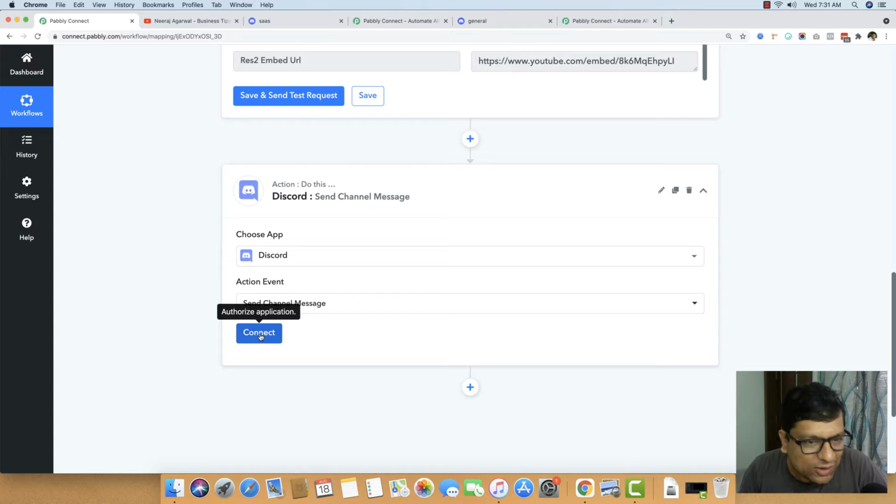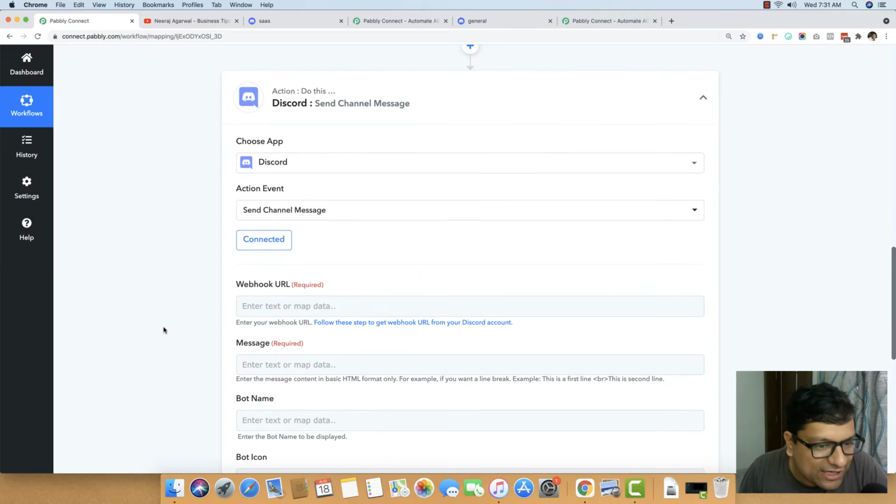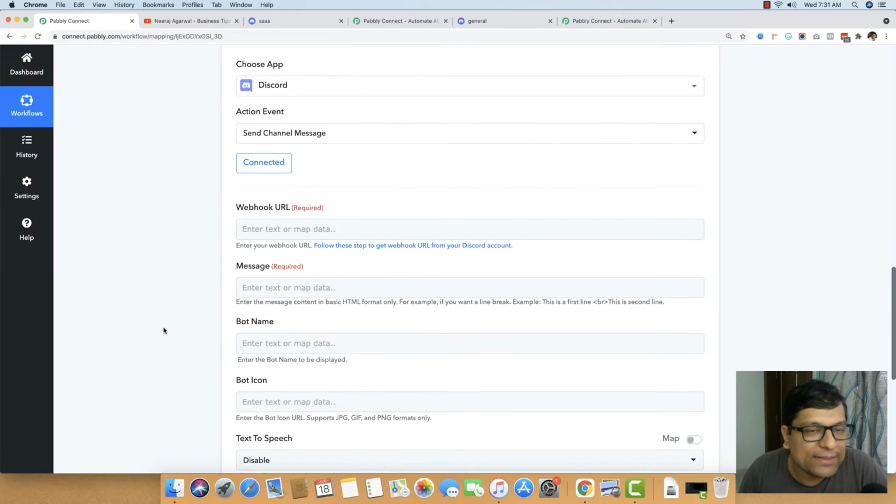Now connecting Discord is going to be a little different because we will be using Discord's inbuilt functionality of webhooks. Discord actually provides us a facility of webhooks, which is essentially a way in which we can push a message inside Discord. This is something which is unique with Discord, but it is really amazing. So let me just show you how it is done. I just pressed connect. No pop-up window appeared, no authentication has to be done, because we will be doing the authentication with the help of the webhook URL.